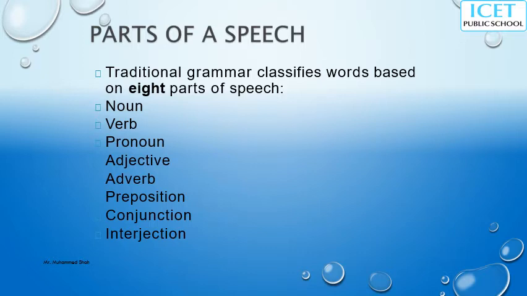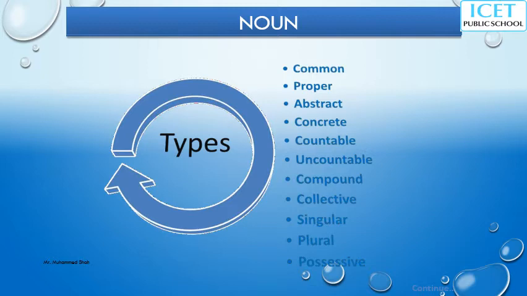In the last class we covered nouns and their types: roughly 11 types, common noun, proper, abstract, concrete, countable noun, uncountable noun, compound noun, collective, singular, plural, possessive.